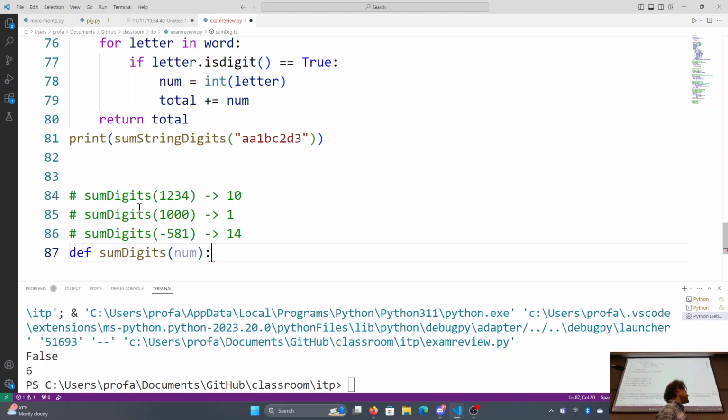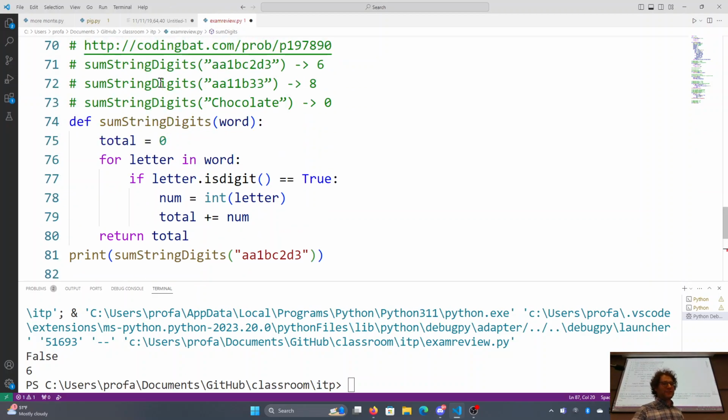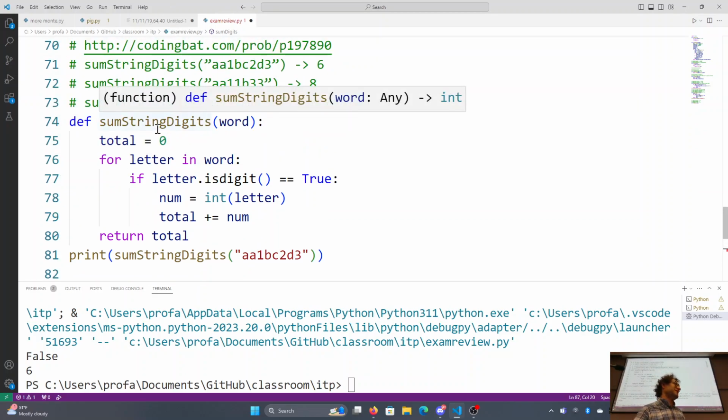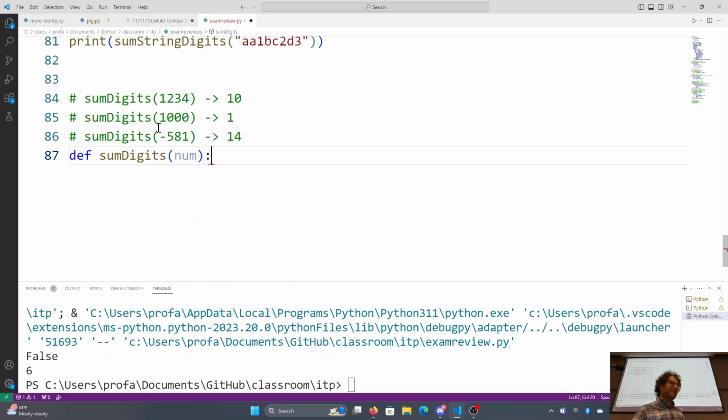Now, most of you solve this by just simply converting it into a string, right? It's very straightforward to just convert it into a string, and then you can iterate over it, because that's been the main problem. You can't really iterate over this number, right? Now, turns out we already wrote a function that iterates over a string and adds up the digits in it, so might as well use that. And yes, there's no reason why you can't do that on the exam, which is to call previous stuff.